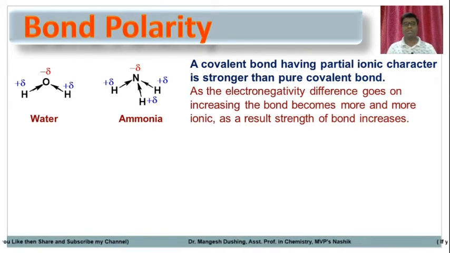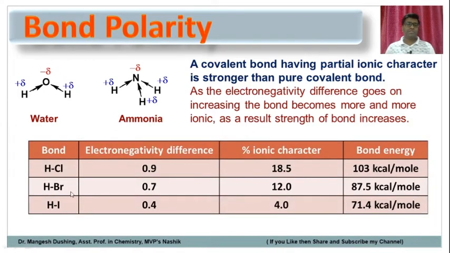So as the bond becomes more and more polar, as the electronegativity difference is more, the bond becomes stronger because it has more ionic character. As the ionic character increases, bond strength also increases. In this case, oxygen is more electronegative than nitrogen. So the electronegativity difference between hydrogen and oxygen is more than that between hydrogen and nitrogen. That's why water is more polar than ammonia. So these bonds are more polar than in ammonia.